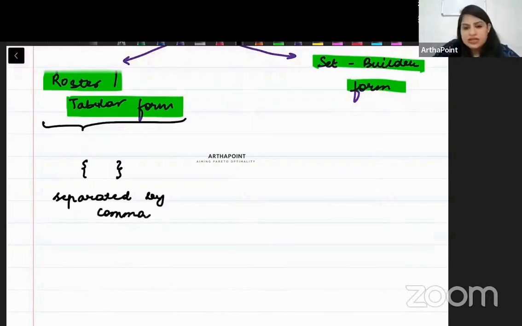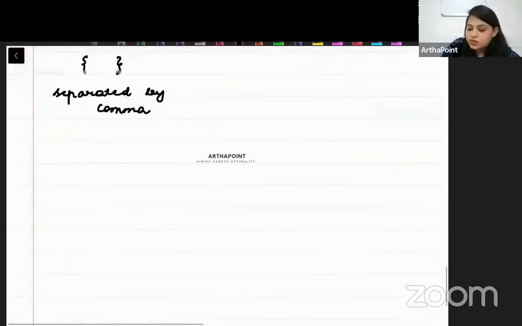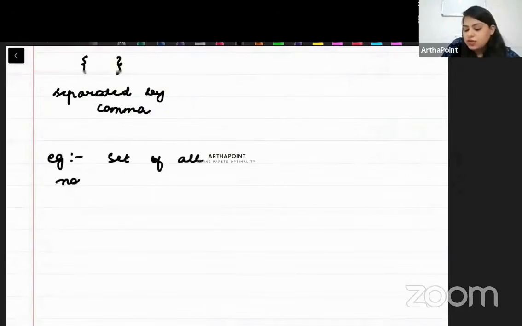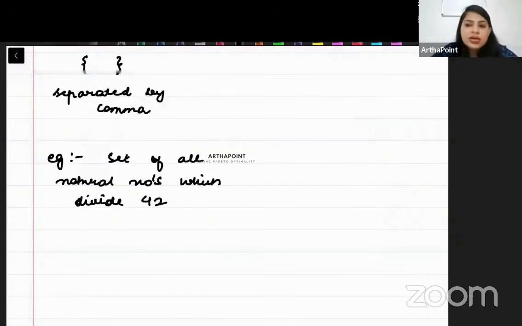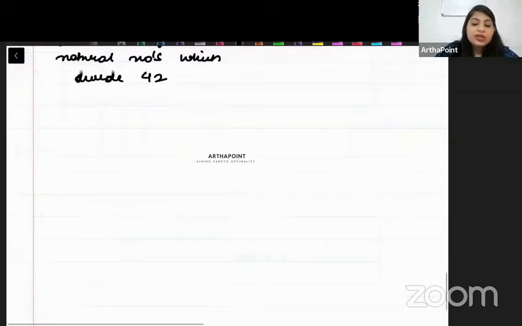And let us take an example. Suppose I ask you, give me a set of all natural numbers which divide 42. So beta 42 के क्या क्या natural numbers हो सकते हैं? What can be the natural numbers that divide 42?